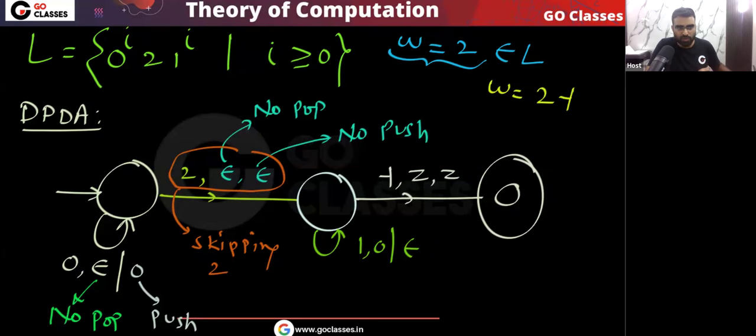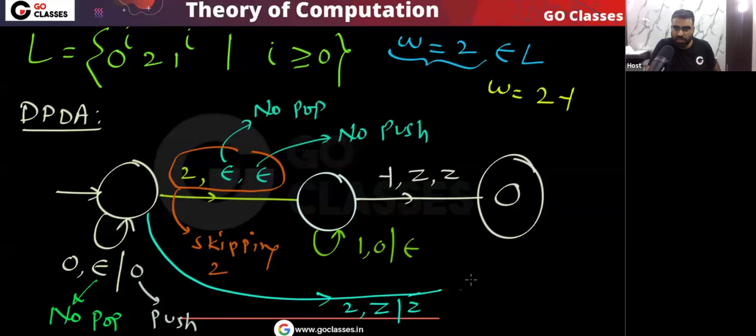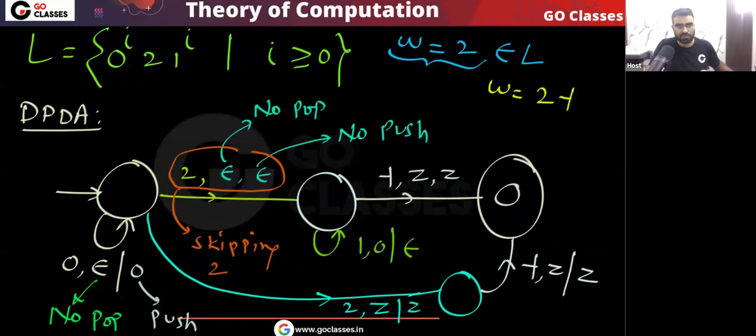So this is what I'm going to do: from the initial state, if the first symbol is 2, and on top of the stack there is Z, then I can go to some state. For example, I can go to this state, and in this state, when the end marker symbol comes, I will go to the final state. Is this clear?